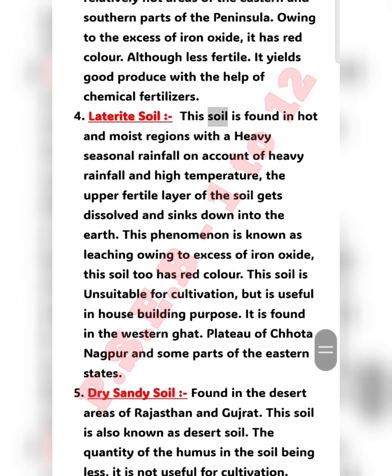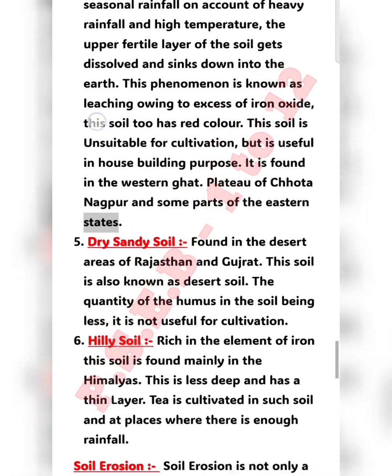Laterite soil. This soil is found in hot and moist regions with heavy seasonal rainfall. On account of heavy rainfall and high temperature, the upper fertile layer of the soil gets dissolved and sinks down into the earth. This phenomenon is known as leaching. Owing to excess of iron oxide, this soil too has a red color. This soil is unsuitable for cultivation, but is useful for house building purposes. It is found in the Western Ghats, the Chota Nagpur Plateau and some parts of the eastern states.